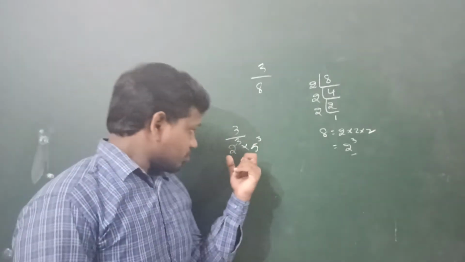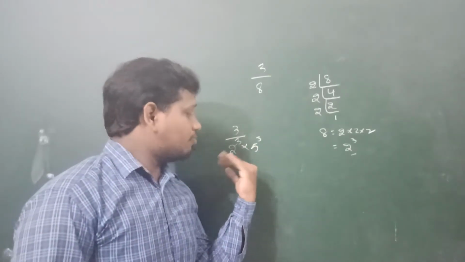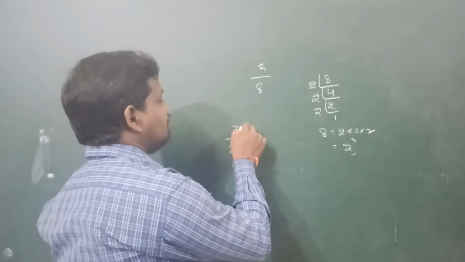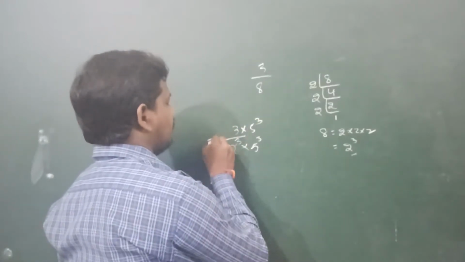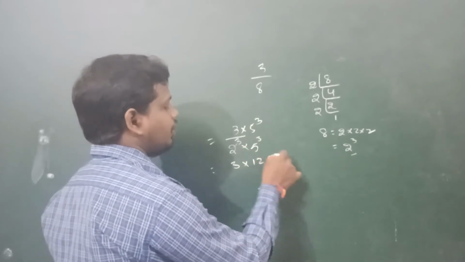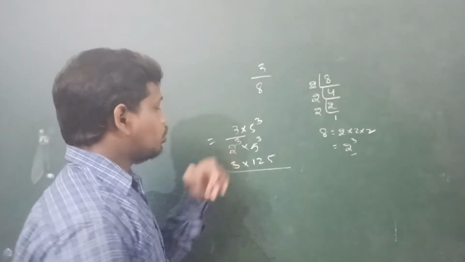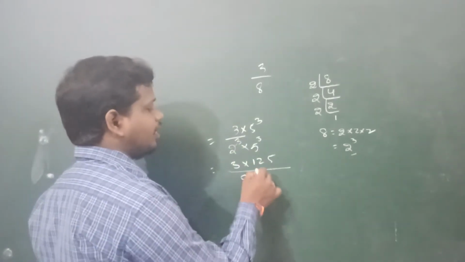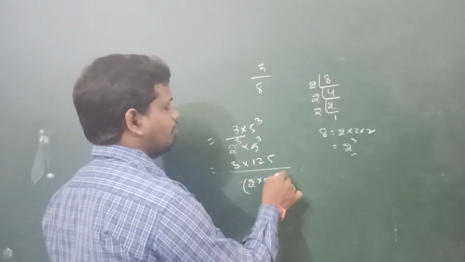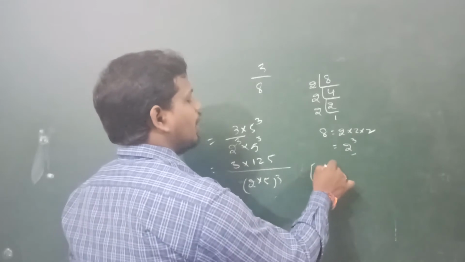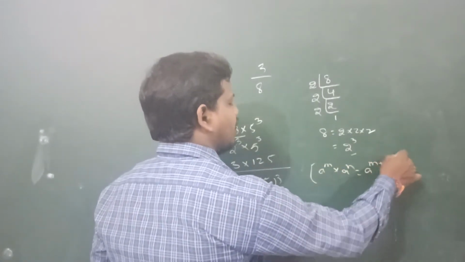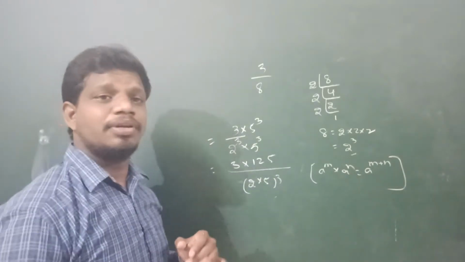So we multiply this one, numerator and denominator, by 5 power of 3. So that is 3 into 5 power of 3, which is 125, by 2 power of 3 into 5 power of 3. That equals 2 into 5 whole power of 3, because we know the formula a power of m into a power of n equals a power of m plus n.